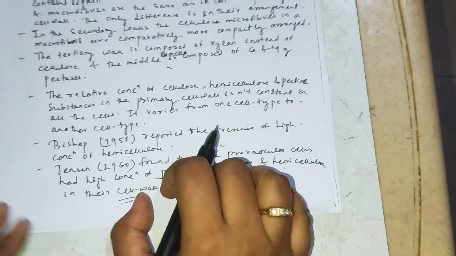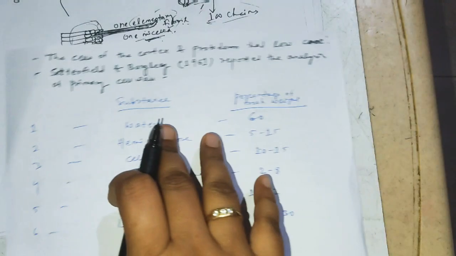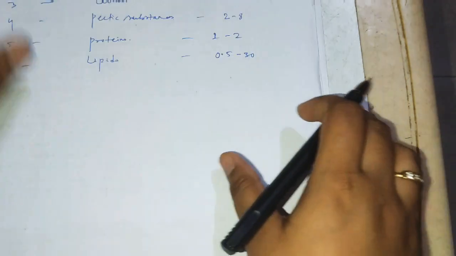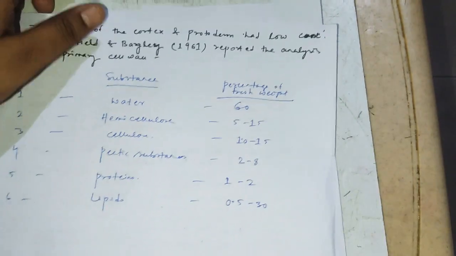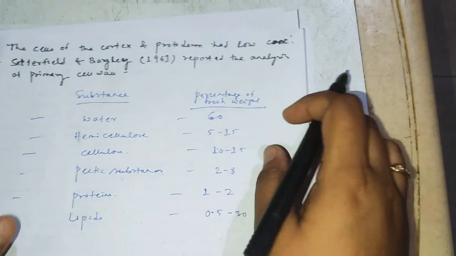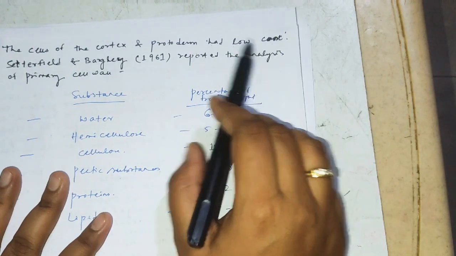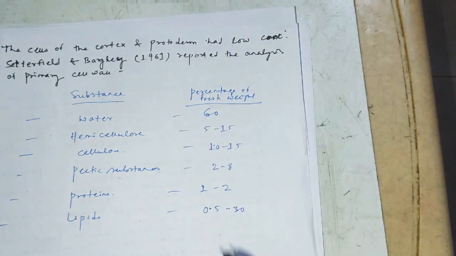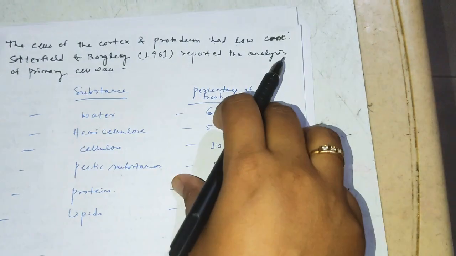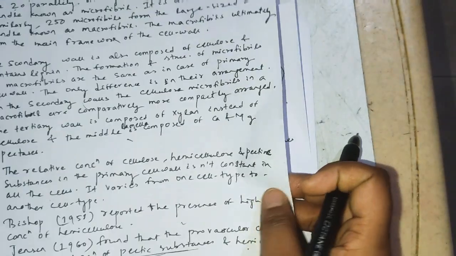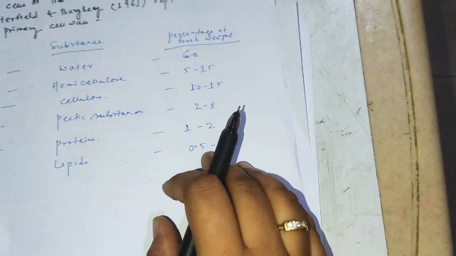This is all about the cell wall. The cell walls of the cortex and also the protoderm had a low concentration. So these things are in low concentration. What? The hemicellulose and what? Here we study pectin.